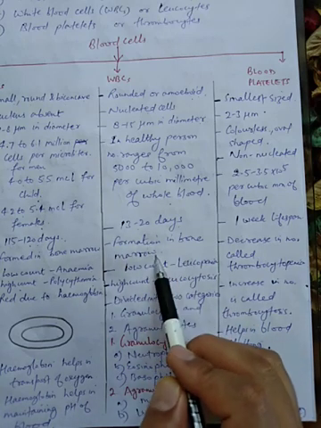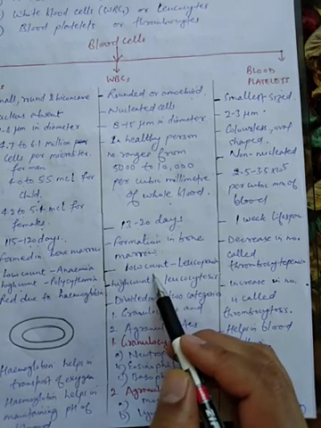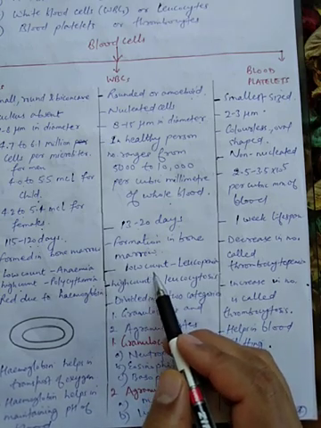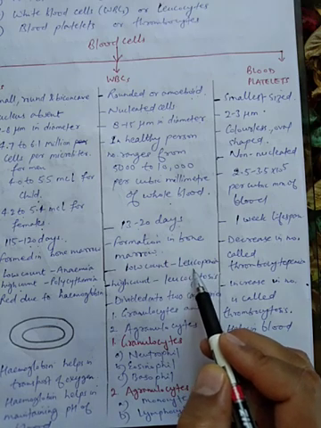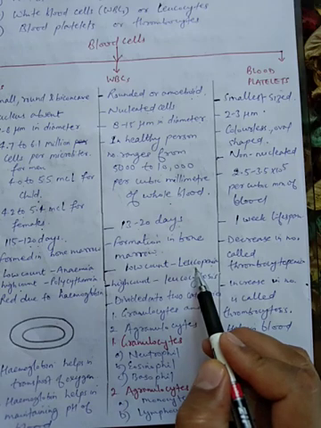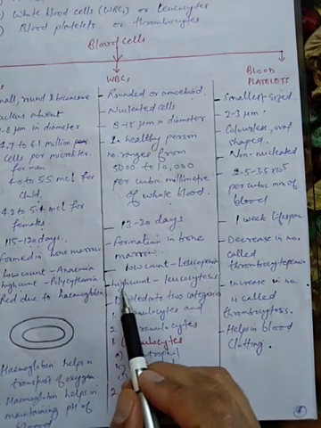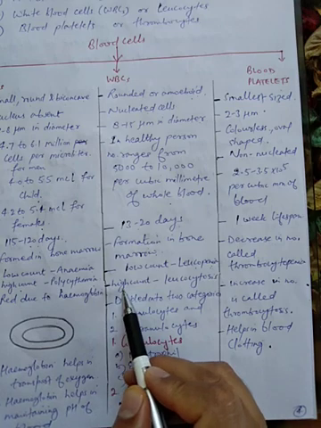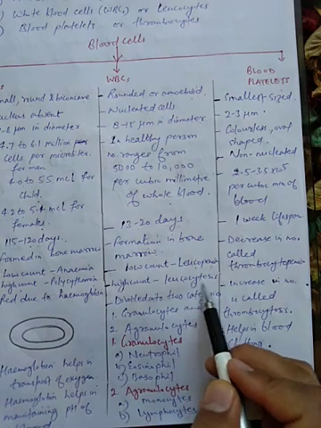Again, they are formed in bone marrow. Whenever there is low count or decrease in the number of white blood cells, it leads to a condition which is known as leukopenia. When the count of the white blood cells is more, it leads to a condition which is known as leukocytosis.